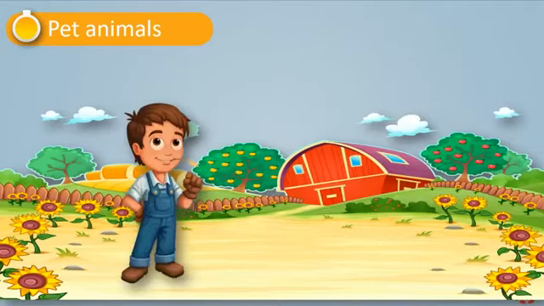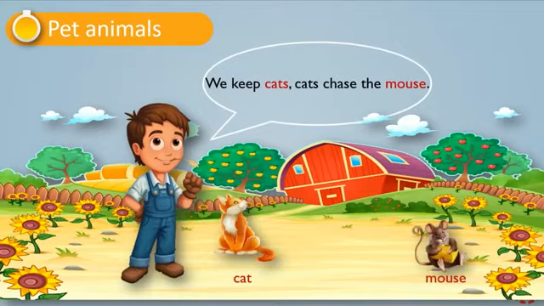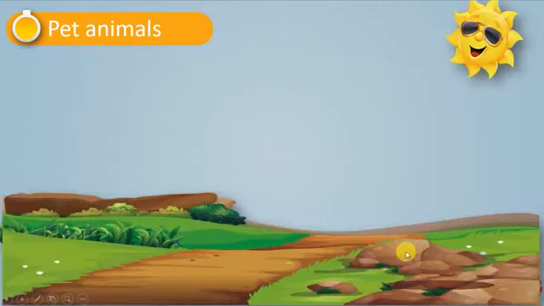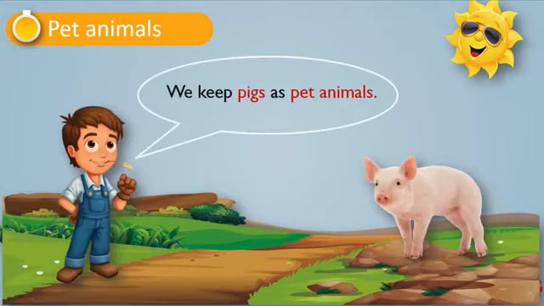Another one, we keep cats and cats chase mice. For example, this is a cat and this is a picture of a mouse. Another one, we keep pigs as pet animals. This is the picture of a pet animal, which is a pig.